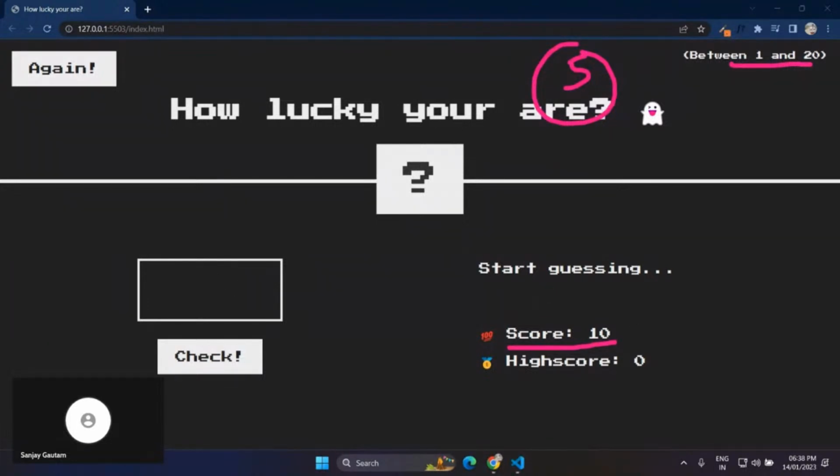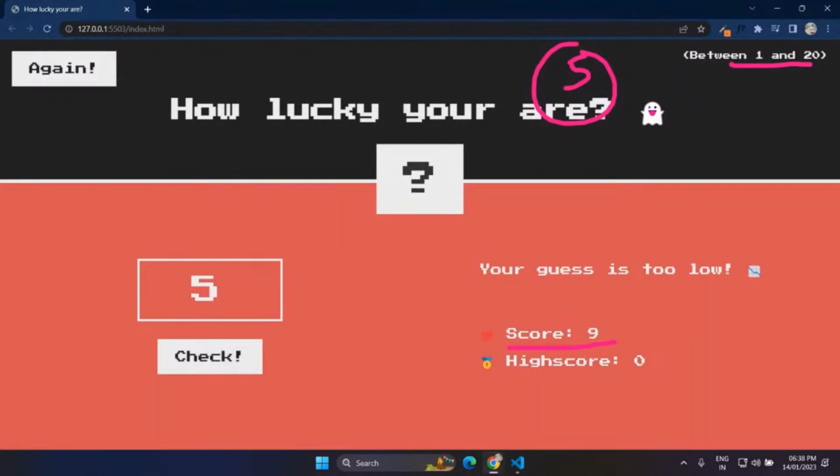Let me just guess a number here, let's say 5, and check it. It's showing me that your guess is too low, so my guess is not the correct guess here, and my score is getting decreased by 1. Previously it was 10, and now it says 9, as you can see here. It is also giving me a hint, and the hint is your guess is too low. So that means my lucky number is more than 5.